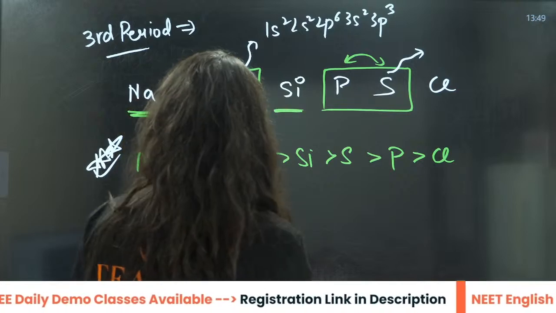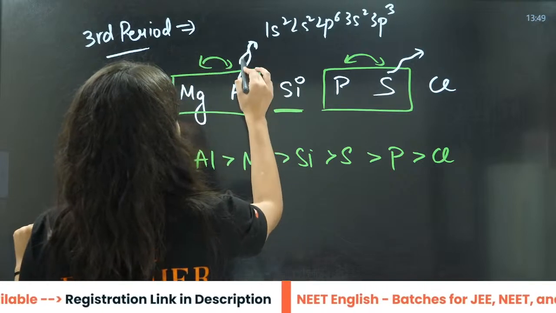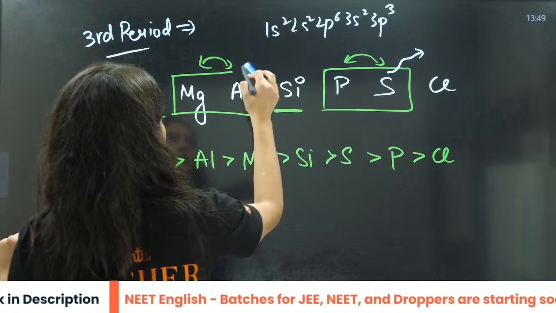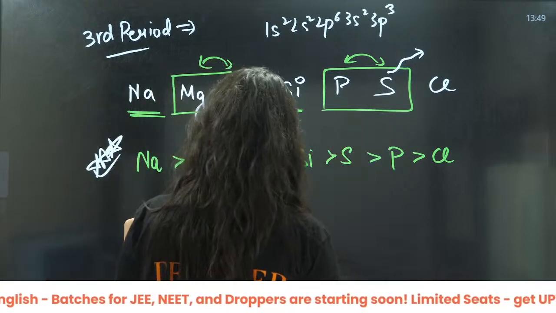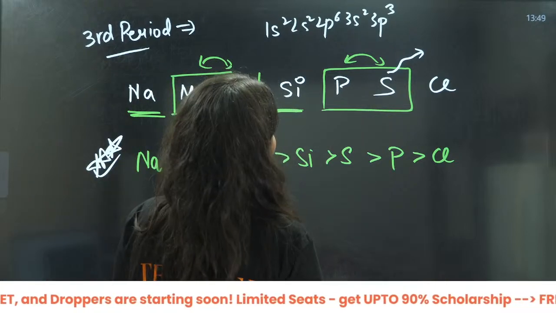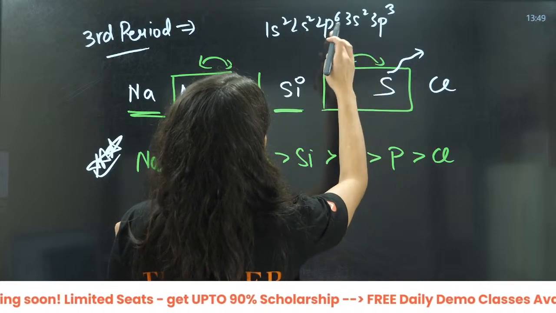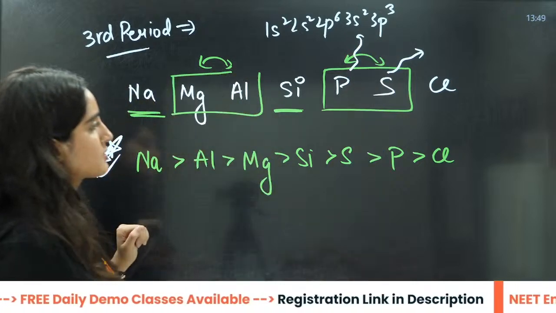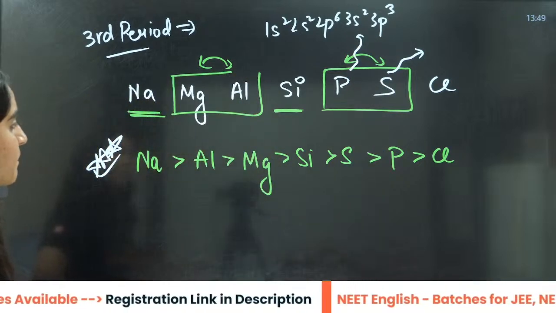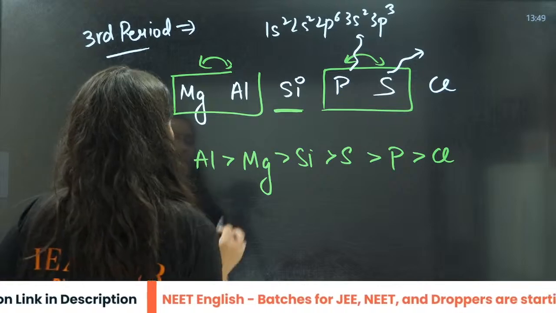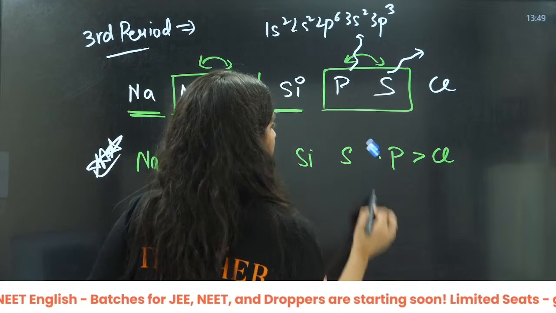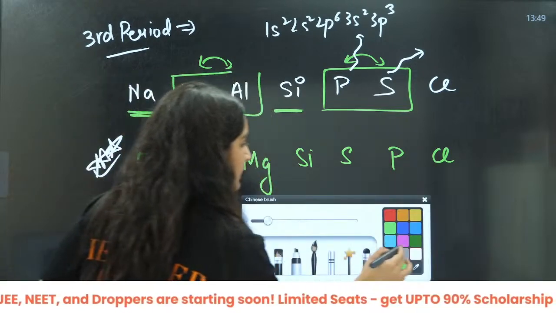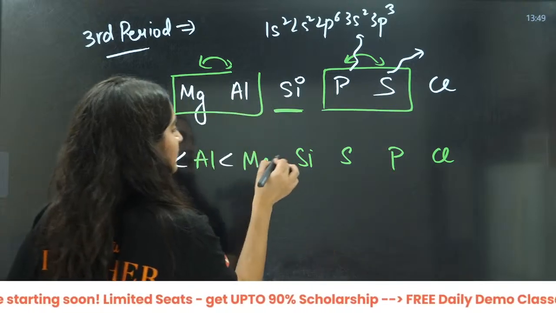Wait, I have written the configuration of this phosphorus, right? So let me write here: 3, 4, 5, 6, 10, 11, 12, 15. Here I have written this thing. It is going to increase and not decrease.